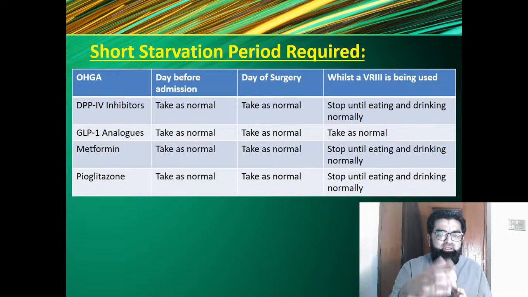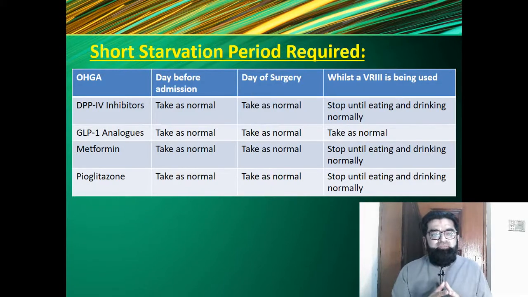Similarly, these tables show you other oral hypoglycemics such as metformin. On the day before admission, the patient should take the normal dose of metformin. On the day of surgery, the patient should also take the normal dose of metformin, and after surgery the patient should remain on variable rate intravenous insulin infusion until the patient starts eating and drinking normally, and at that time we should stop the infusion and restart the metformin.